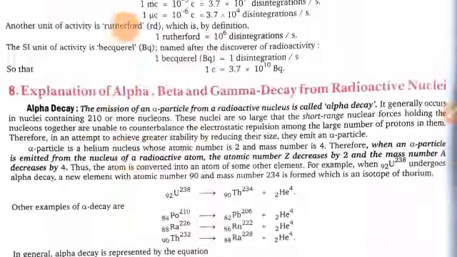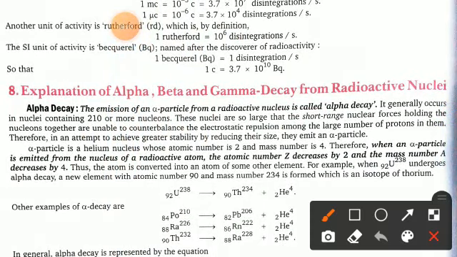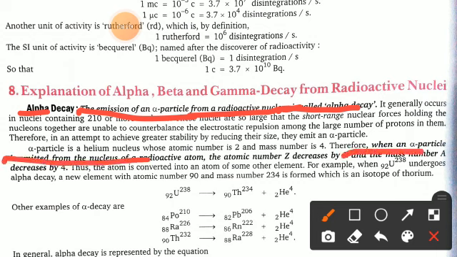Now we will discuss, not in very deep detail, the explanation of alpha, beta and gamma decay from radioactive nuclei. So what is alpha decay? The emission of an alpha particle from a radioactive nucleus is called its alpha decay. Clear?